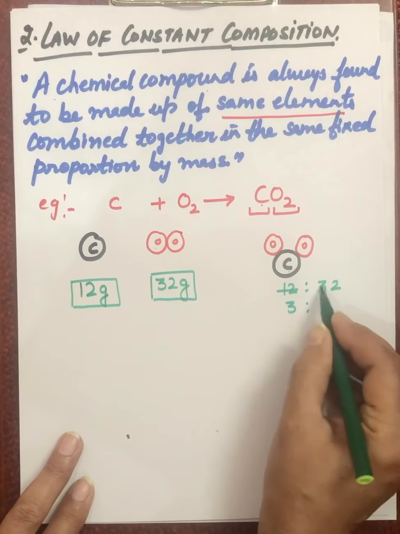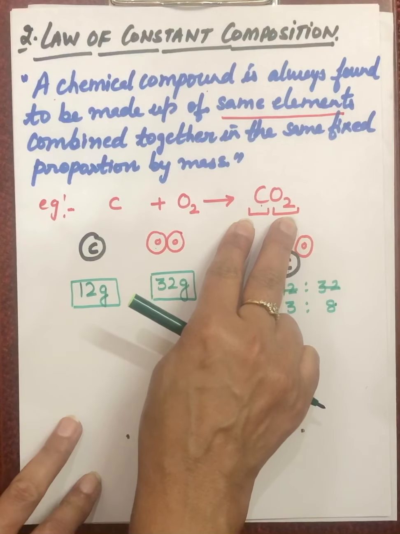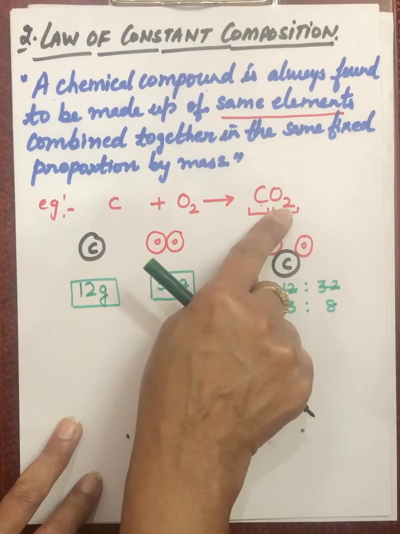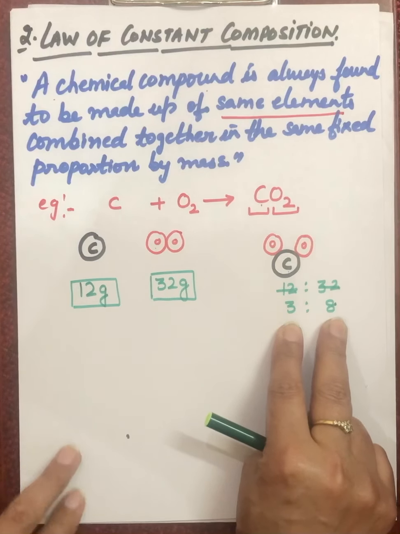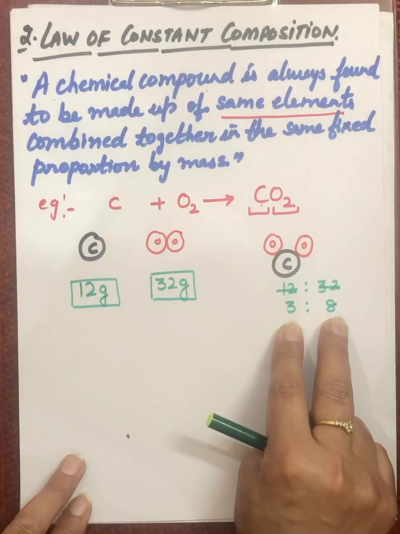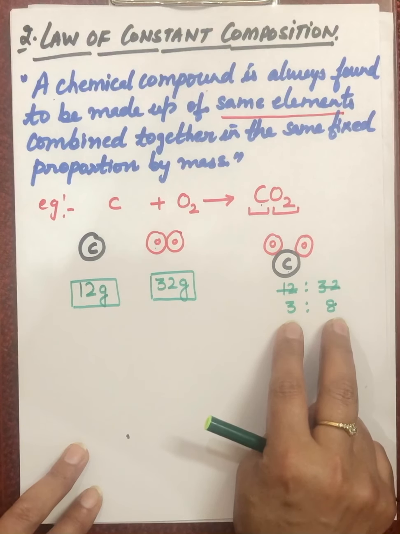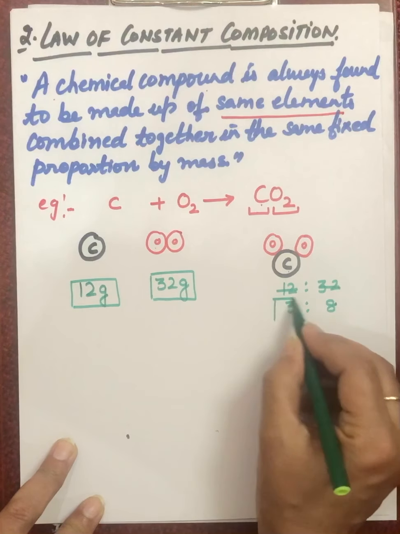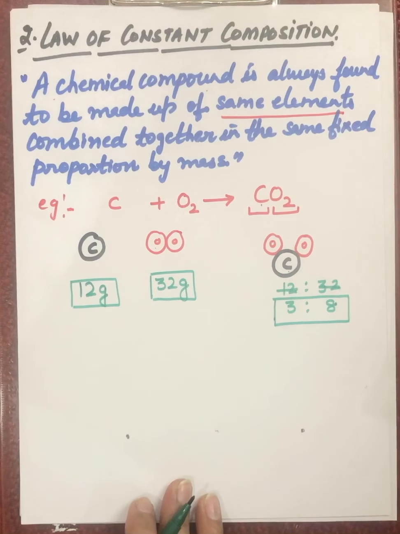This is 3:8. So whenever a compound is formed, it is always formed of the same elements, and these elements also always combine in a fixed ratio by their masses. Like carbon dioxide is always made up of carbon and oxygen, and they always combine in a fixed ratio of 3:8 by their mass in CO2. This is the law of constant composition or definite proportion.